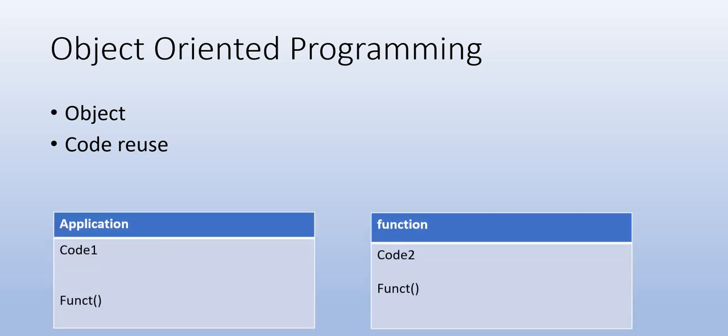So suppose I'm going to create application 1 and I need some function which is written in some other file, which is already created for application 2. If I know that I need that code, I can call it here in application 1 and use it. So this is all for the basics.